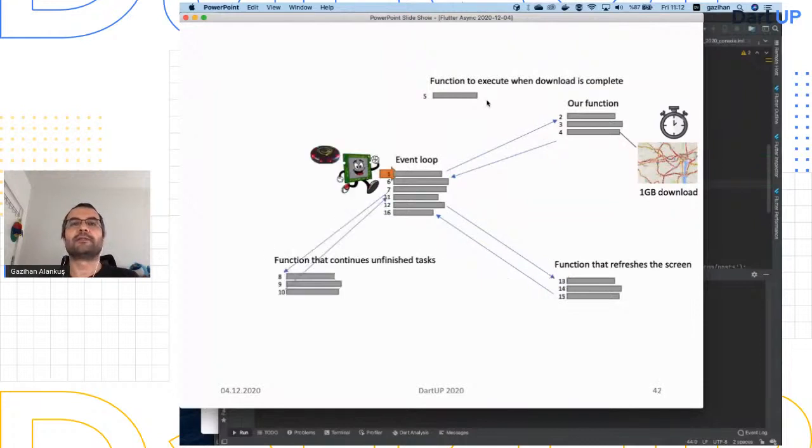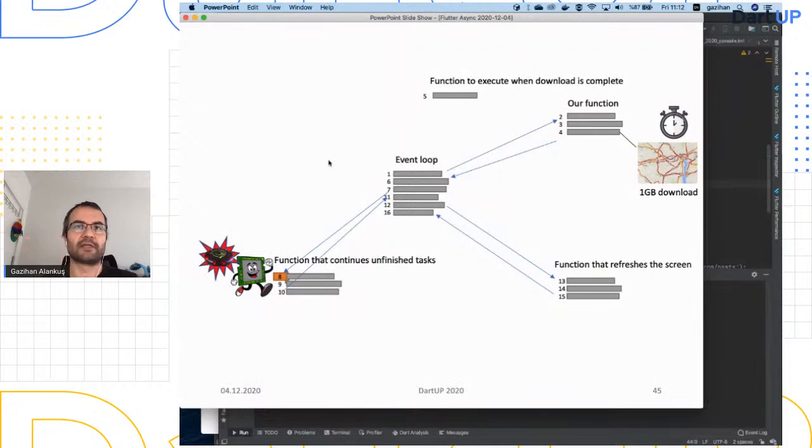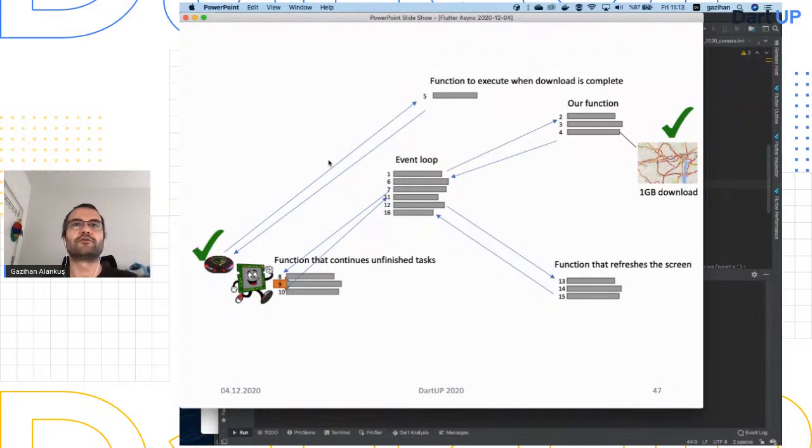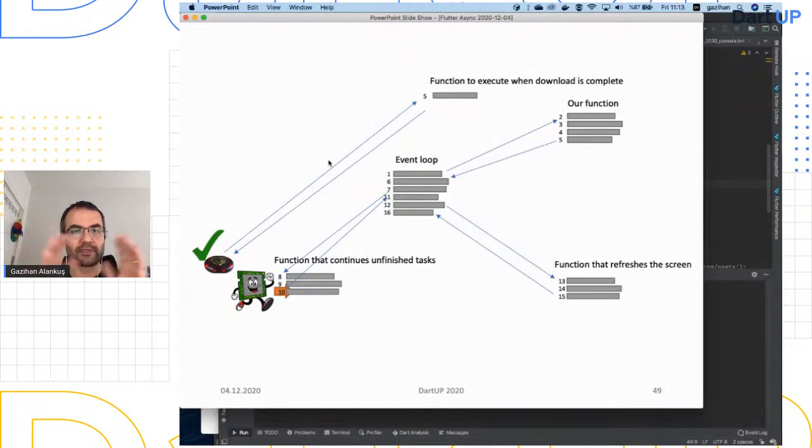So after a while, there is also, I didn't show, a function that continues unfinished tasks, right? Unfinished tasks such as this one, such as this download, right? So the single thread needs to be able to go there to continue this. So when the time comes, when the download is finished, when my thread arrives at that function that continues unfinished tasks, it says, oh, this future has finished. And what's your function? What's your .then? It asks the future. It says this one. So it goes there, executes that, and comes back. So this is exactly how it works. I mean, in a simplified way, but exactly. There is no magic code involved.